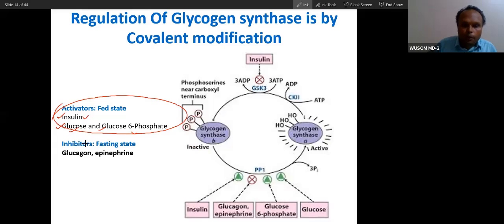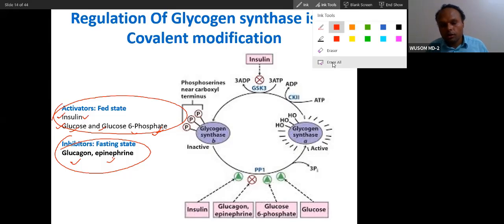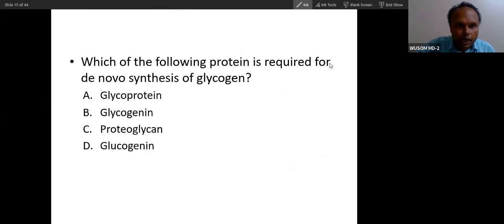These are the activators of fed condition, meaning activators of glycogen synthesis. And then what are the inhibitors of glycogen synthesis? These are the inhibitors of glycogen synthesis: glucagon, epinephrine. So the concept is not that difficult to memorize.